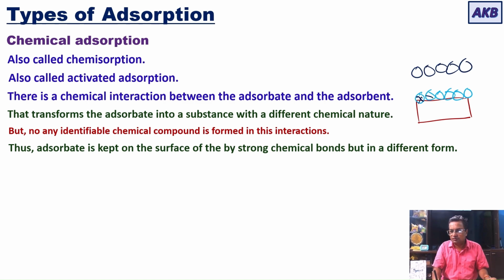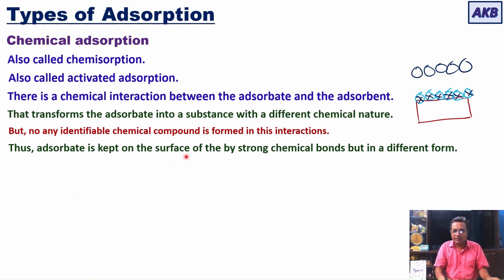Now it has transformed into a different chemical substance, which may not be an identifiable chemical compound. The only thing is it is chemically different from its original form.